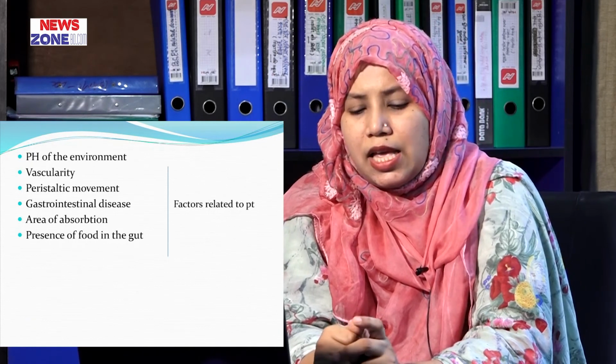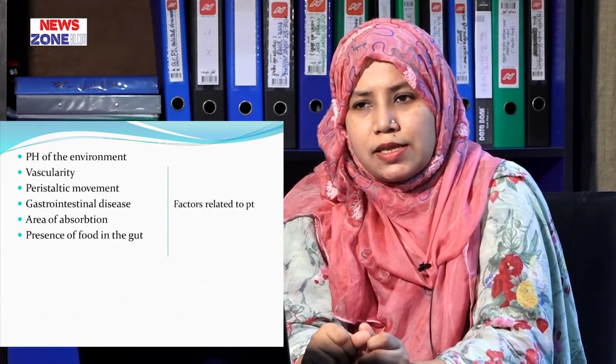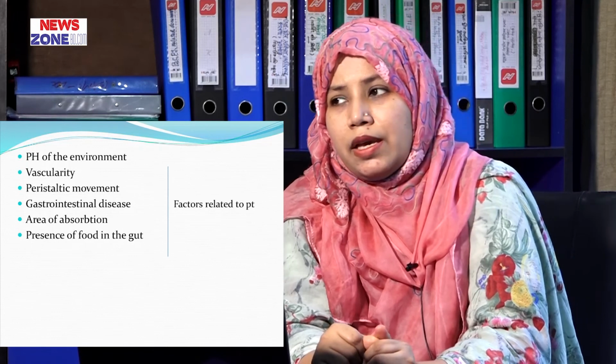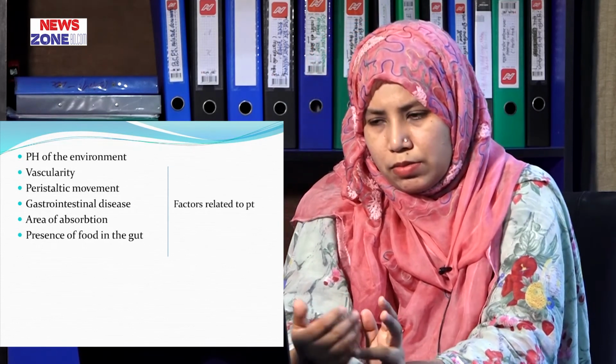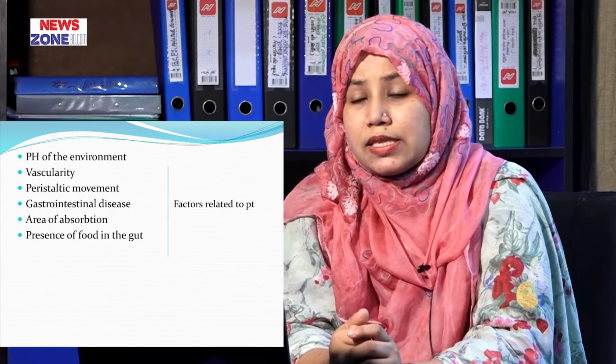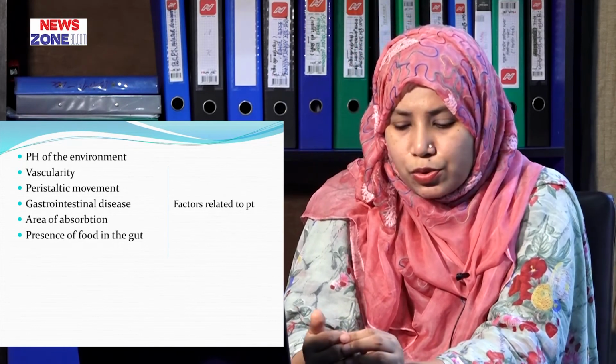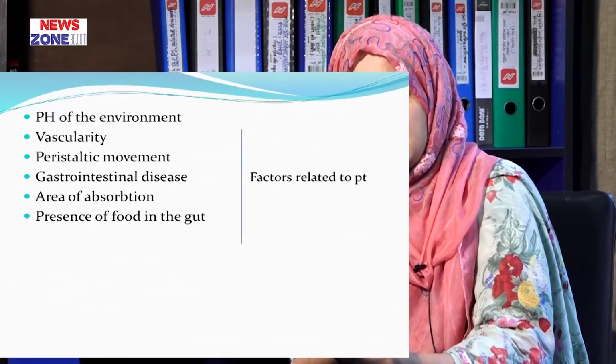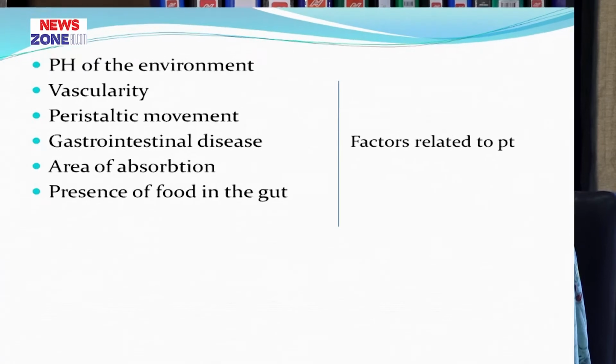Now, GIT disease. All patients are not the same. Some patients may have chronic GIT disease like Crohn's disease, ulcerative colitis, tropical sprue. This type of disease may hamper the absorption of drug.